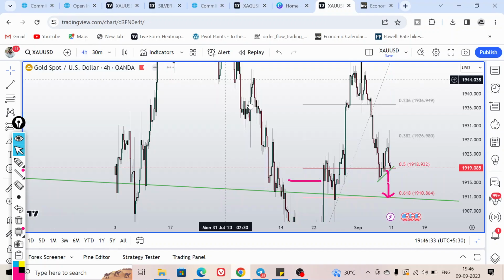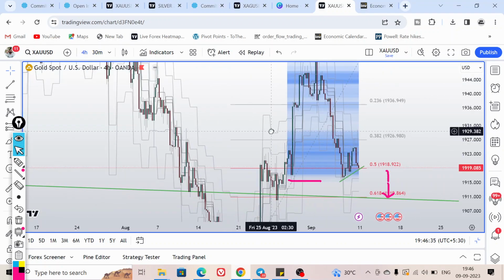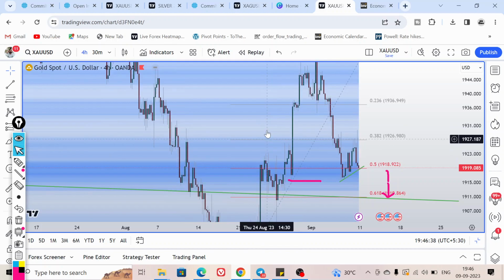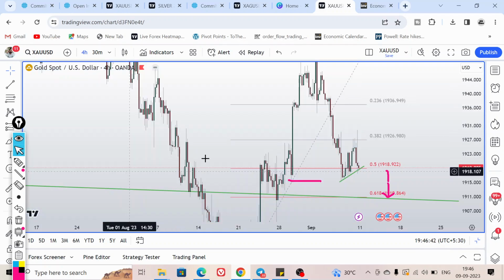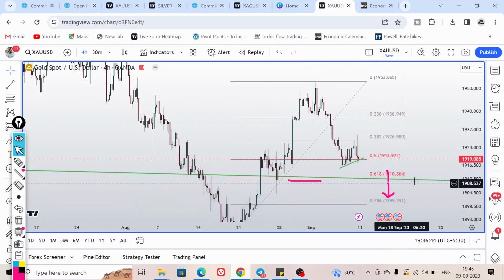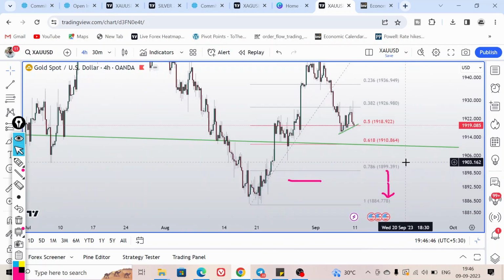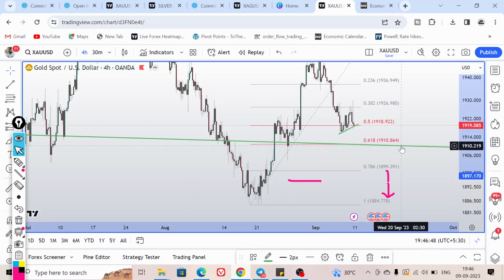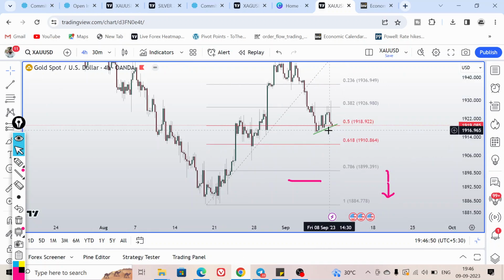If we switch to the 4-hour and remove the other indicators, you can see the price is currently trading near the golden Fibonacci zone.